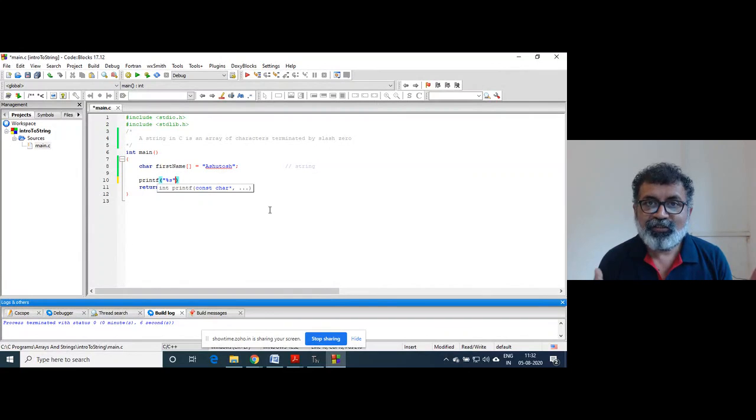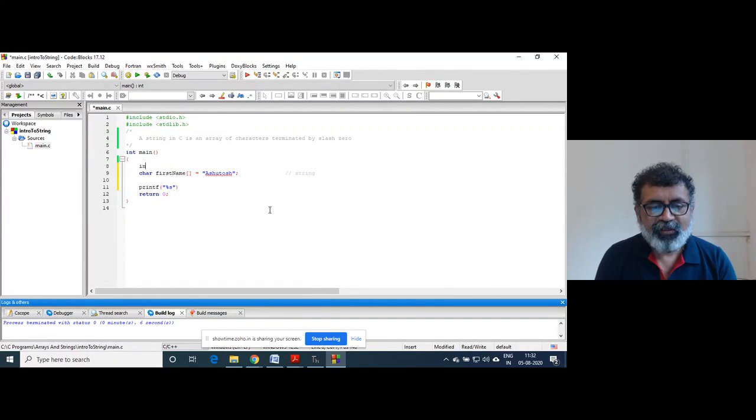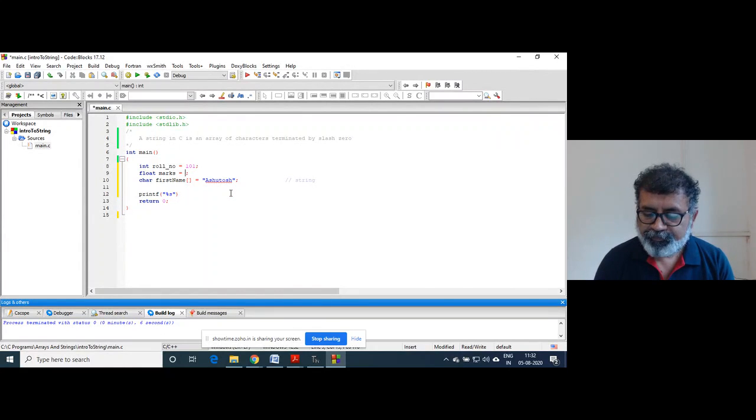Now, what is to be written here? That is a big question, right? Because if you declare a variable as, suppose, int roll number, float marks, and if you want to print that roll number, suppose I assign it here, and assign marks, suppose, then we send the argument as roll number, right?